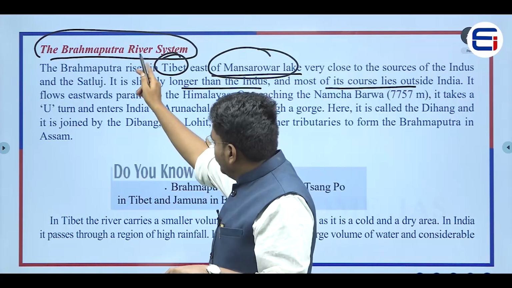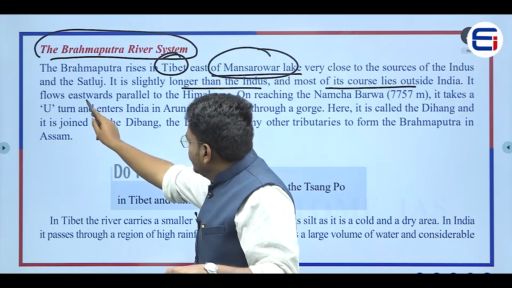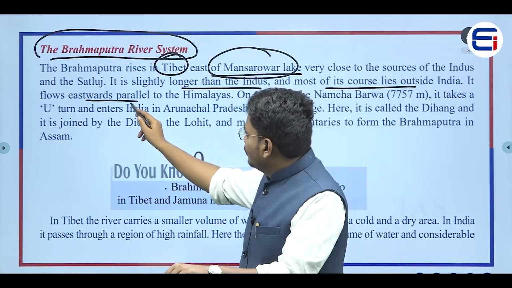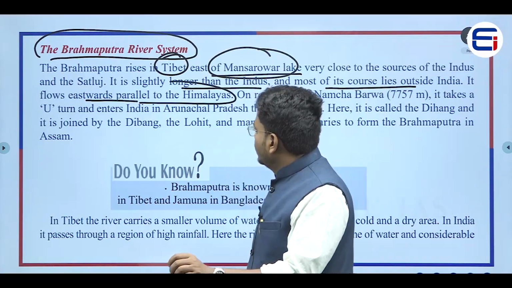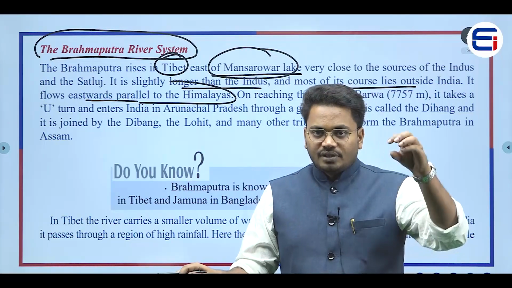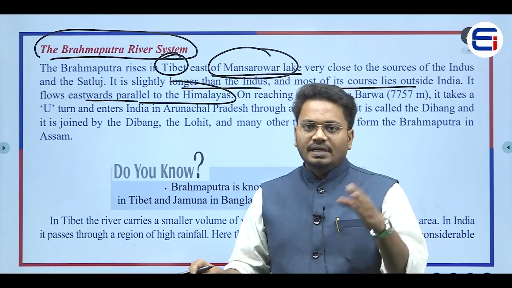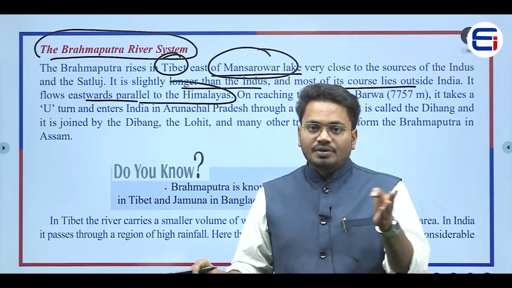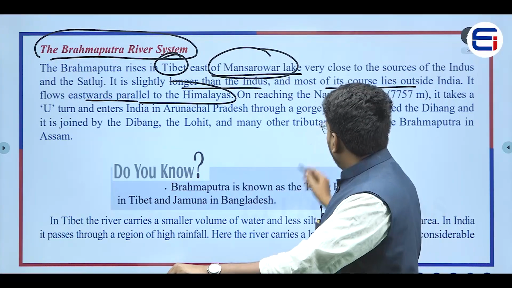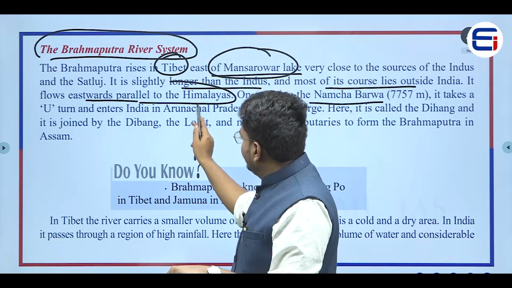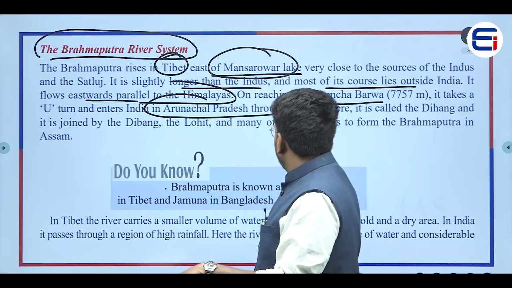Generally, this particular Brahmaputra river flows eastward after the point of origination, and it flows parallel to the Himalayan mountains, right? After the point of origination, it flows towards the eastern side. Indus and Sutlej move towards the western side. And on reaching Namcha Barwa, it takes a U-turn and enters India in Arunachal Pradesh through a gorge.